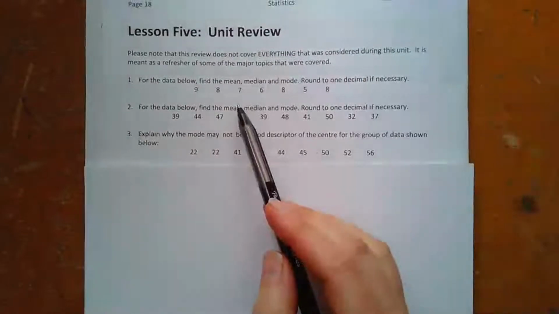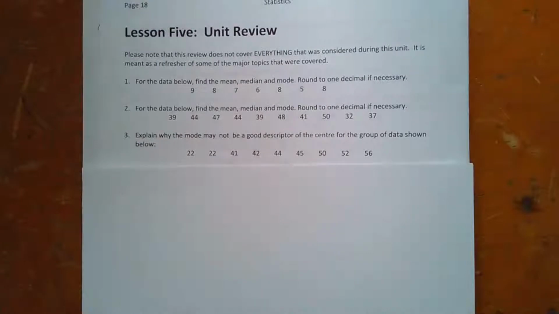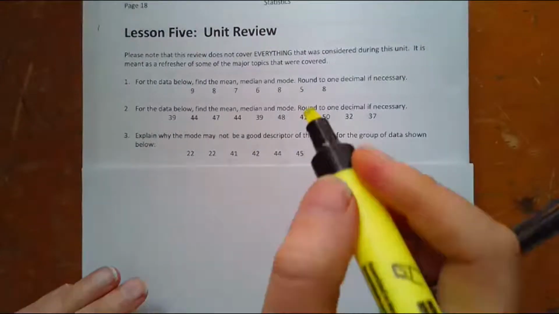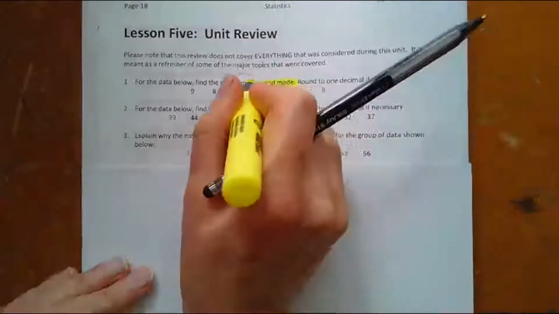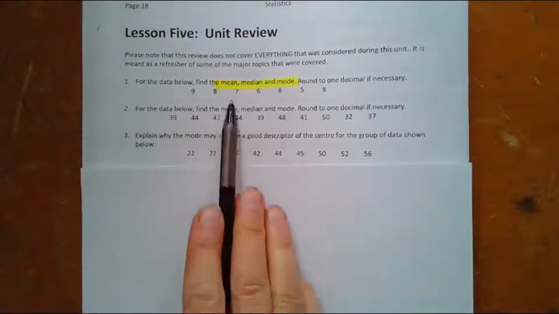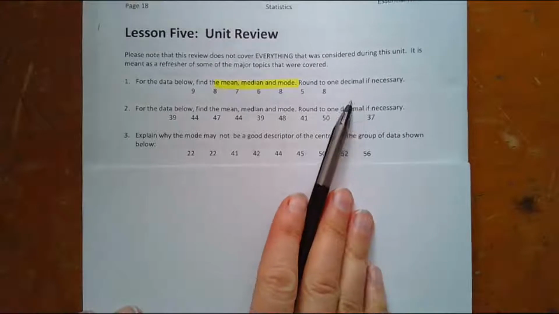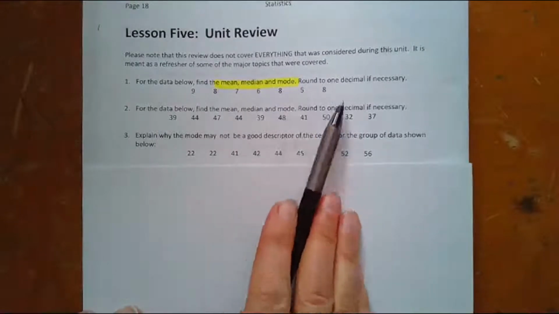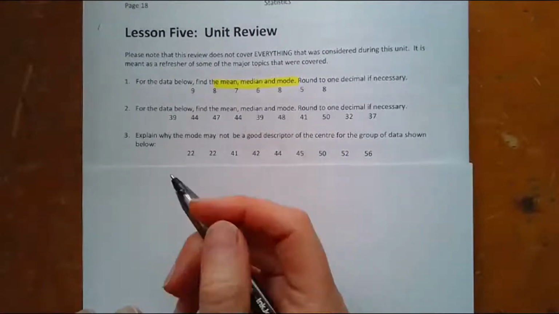So the first topic that we did was the mean, median, mode, right? And so you should have an understanding of what those are. So for the data below, find the mean, median, mode, round to 1 decimal if necessary. So let's do that. Let's do number 1.